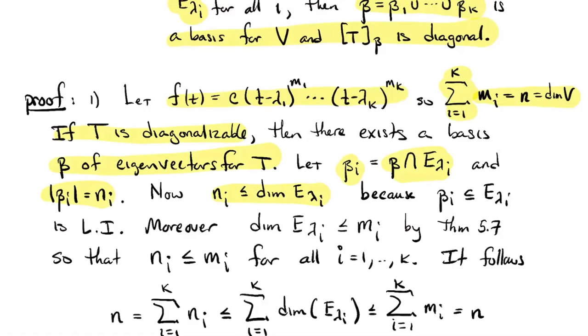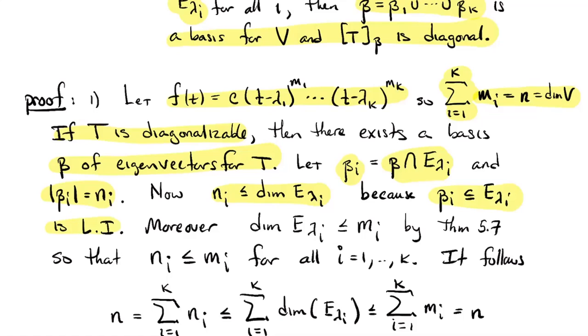Because beta sub i is a linearly independent subset of that ith eigenspace, and so you can't have more than the dimension vectors in there.